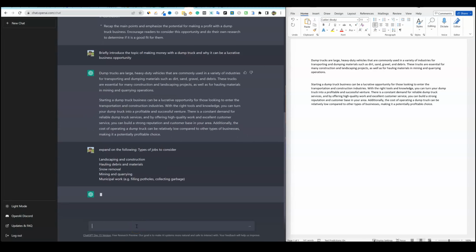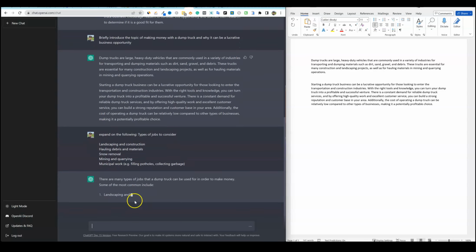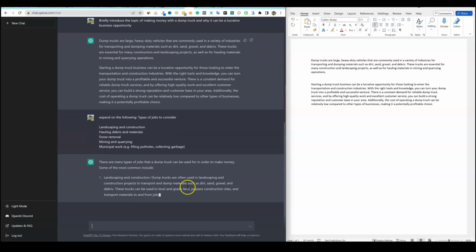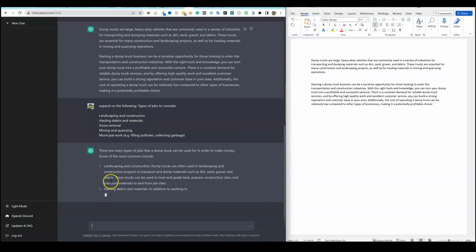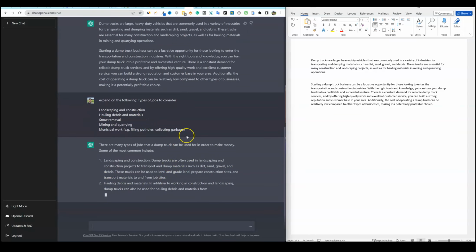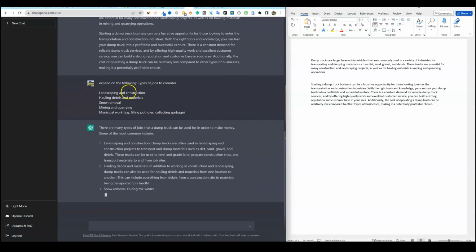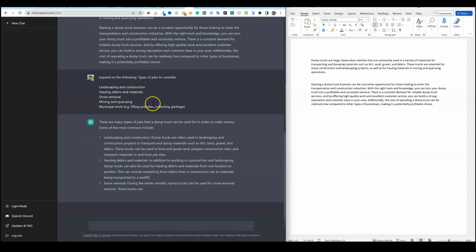So expand on the following types of jobs to consider: landscaping and construction, hauling debris and materials. Let's see how it can handle that right there. So there's many jobs that a dump truck can be used for in order to make money. Some of the most common include landscaping and construction. So it went right here, boom. Hauling and debris. Wow, it is insane the way that it's able to decipher and determine how we are writing this.